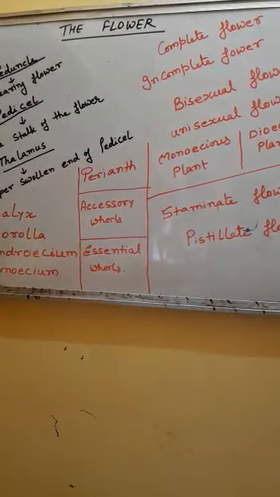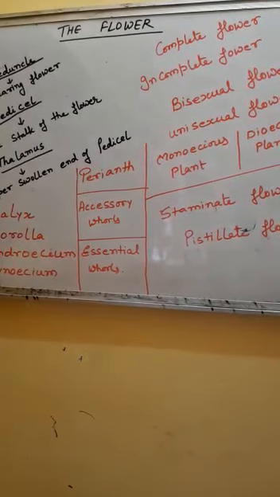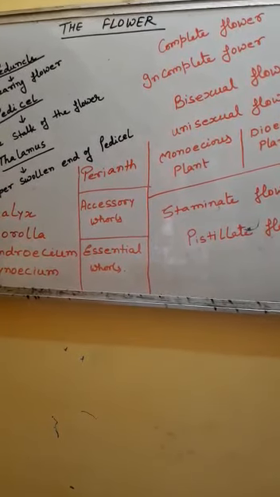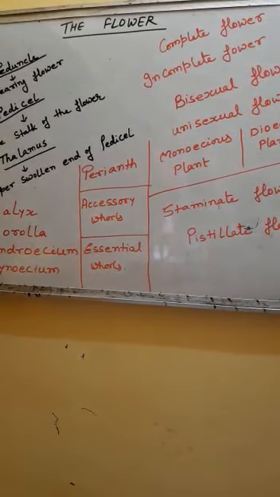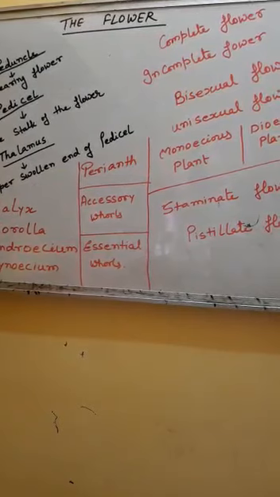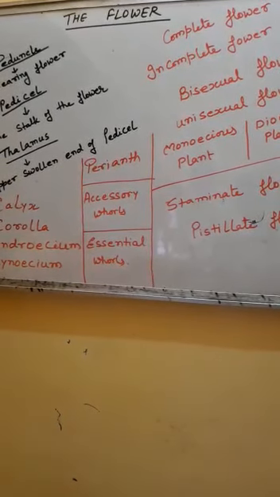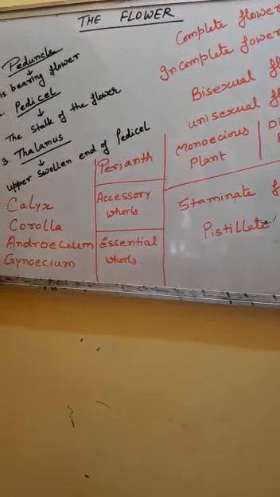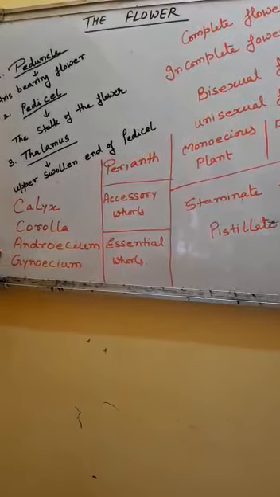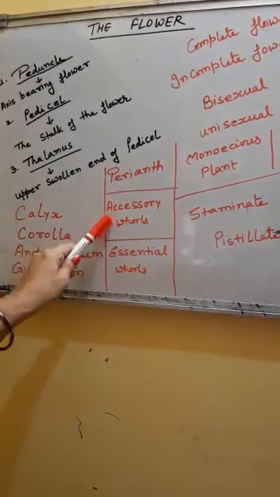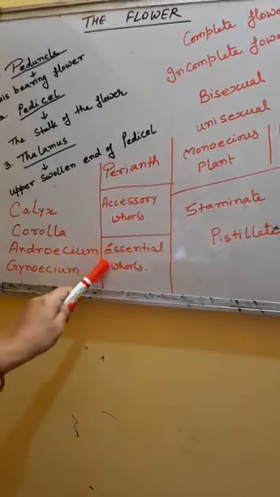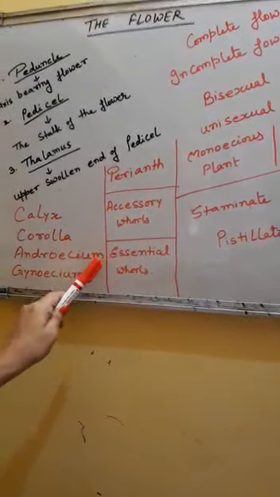So these are not directly involved in reproduction, hence they are called accessory whorls. Androecium, the male part of the flower, and gynoecium, the female part of the flower, are directly involved in reproduction and hence are called essential or necessary whorls of the flower. So calyx and corolla are accessory whorls, and androecium and gynoecium are essential whorls.